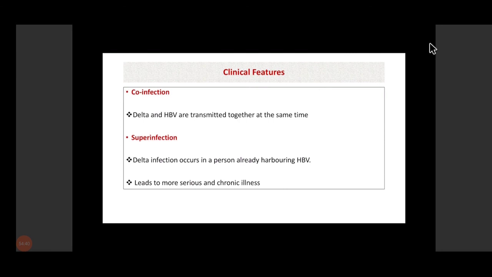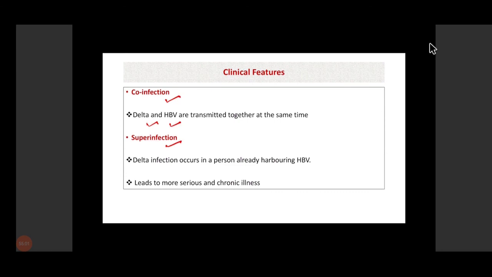It cannot cause infection in the patient alone. Clinically, it either presents as co-infection or super-infection along with hepatitis B virus infection. Co-infection means both viruses are present, hepatitis B and delta are transmitted together at the same time and are causing infection at the same time.